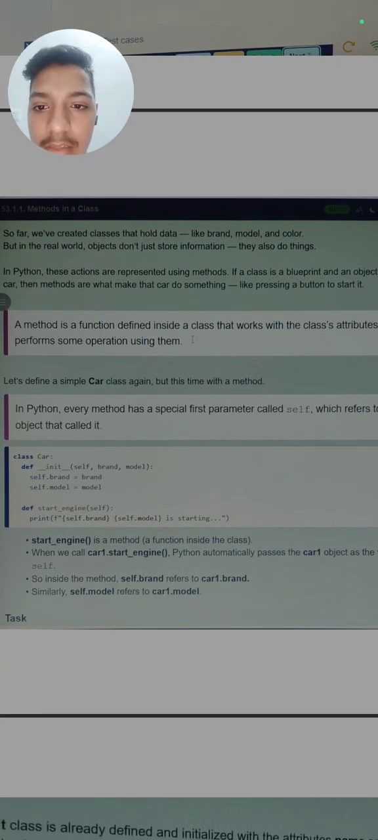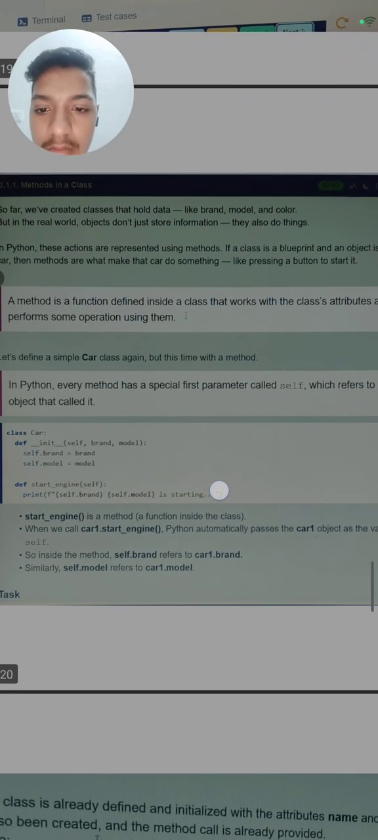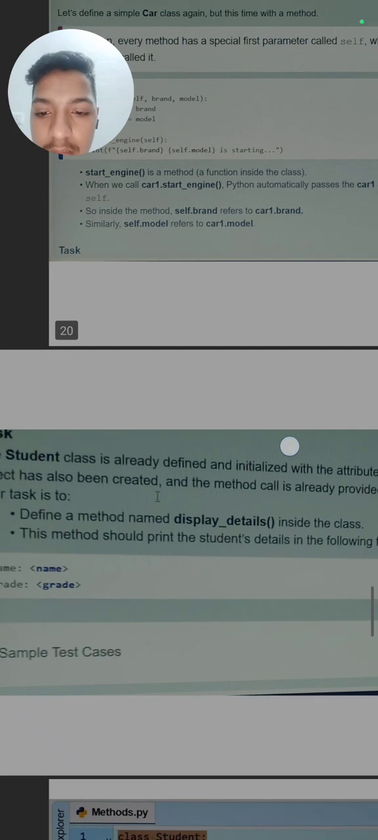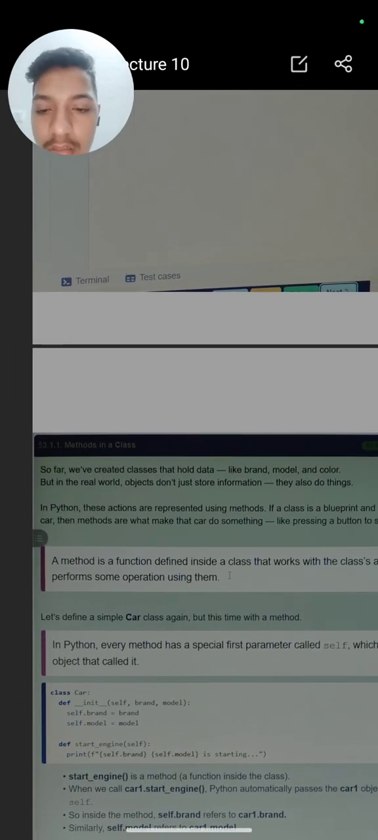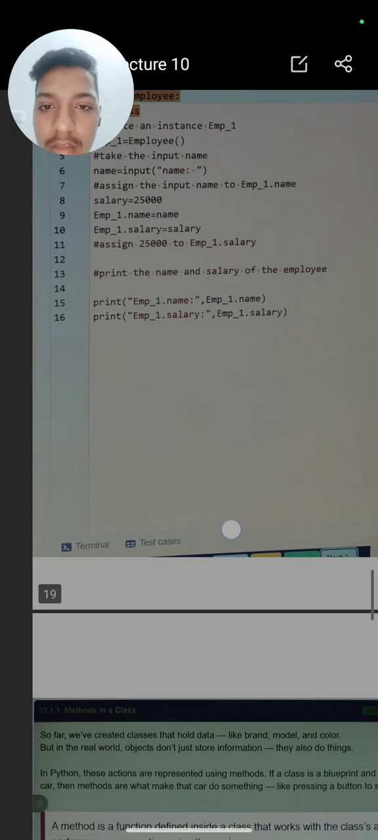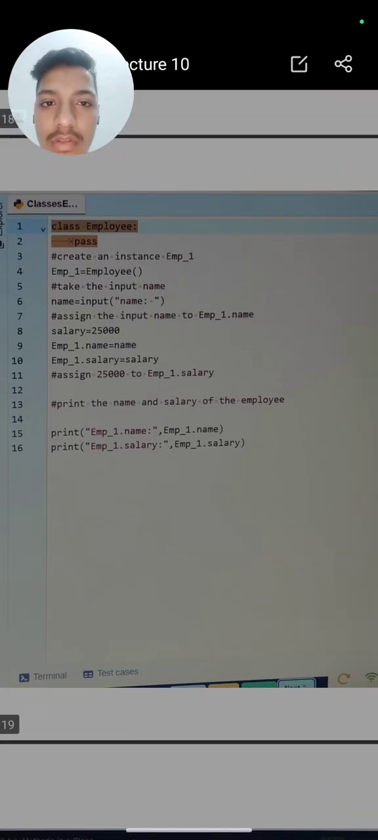So next is methods in a class. What are the different methods inside a class? I will tell you this in another video, because this video is too long now, and it needs to be uploaded on YouTube also. So we will discuss them in the next Python lecture 11.